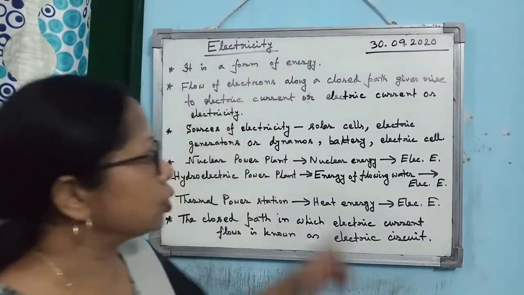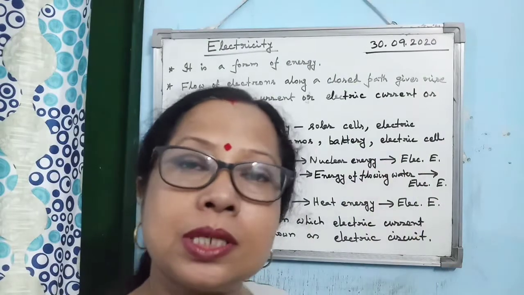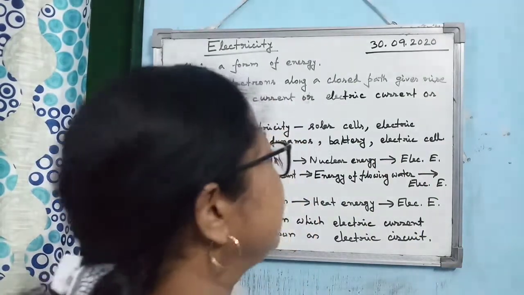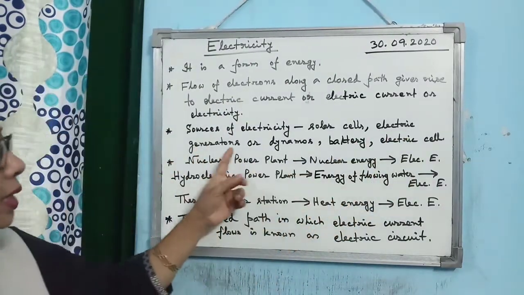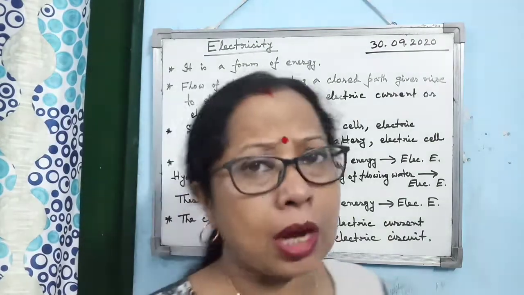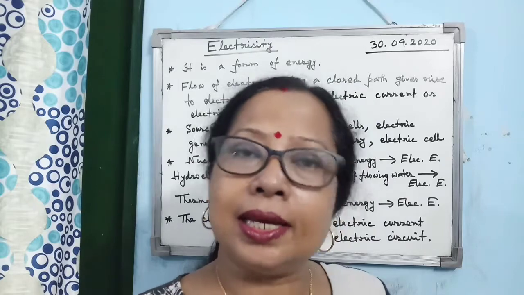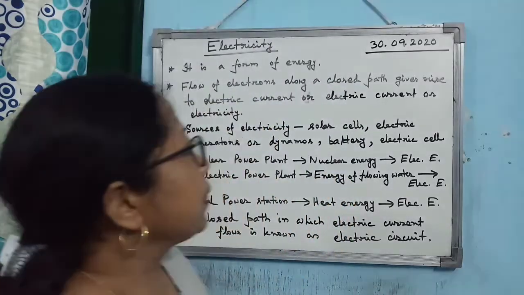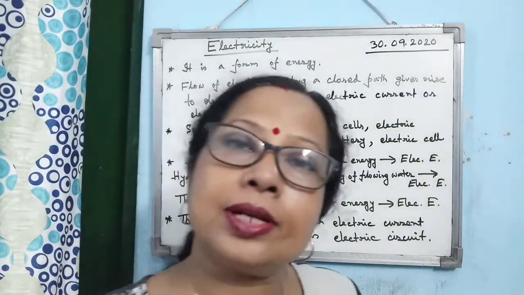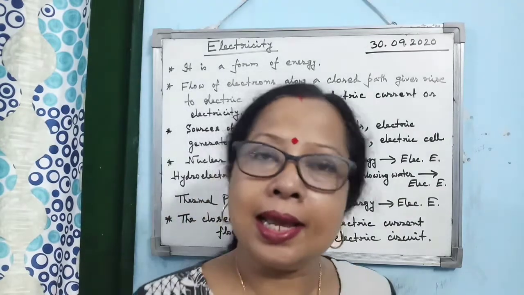So I am repeating, solar cell is a source of electric energy. How does it produce electric energy? It converts solar energy into electric energy. Then another source is electric generators or dynamos. How do they produce electricity? They convert mechanical energy into electrical energy. Then battery and electric cell, how do they produce electricity? They convert chemical energy into electrical energy.